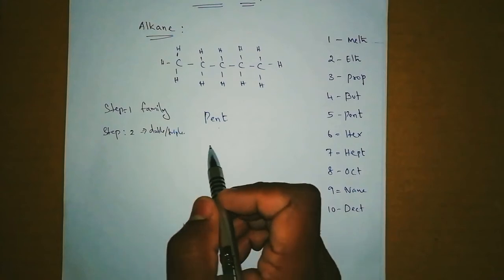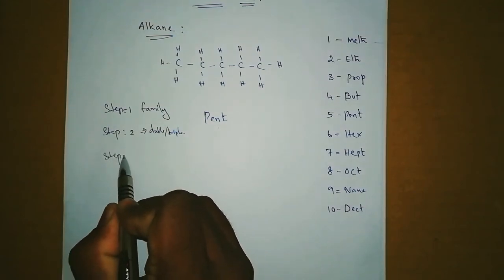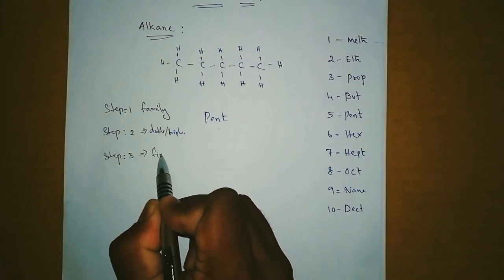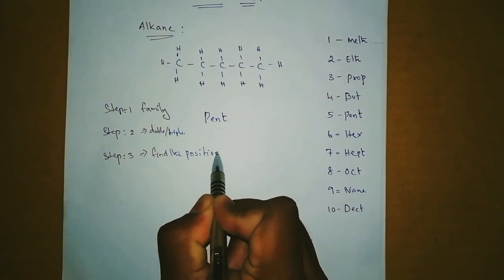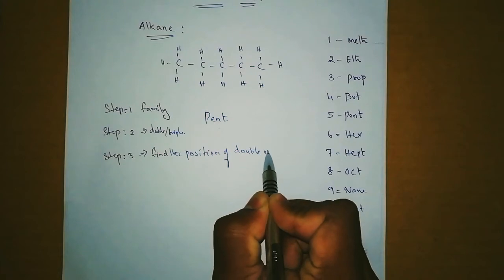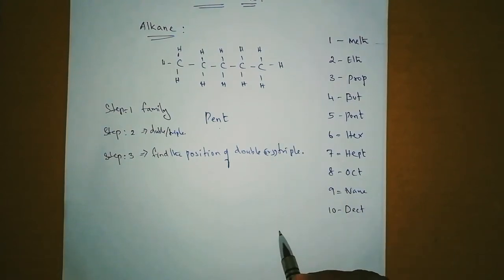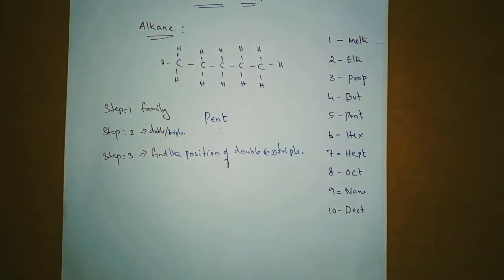And step 3: if a double or triple bond is there, find the position of the double or triple bond. You have to find where this double bond or triple bond is. Then only, in the fourth step, you have to give a name.